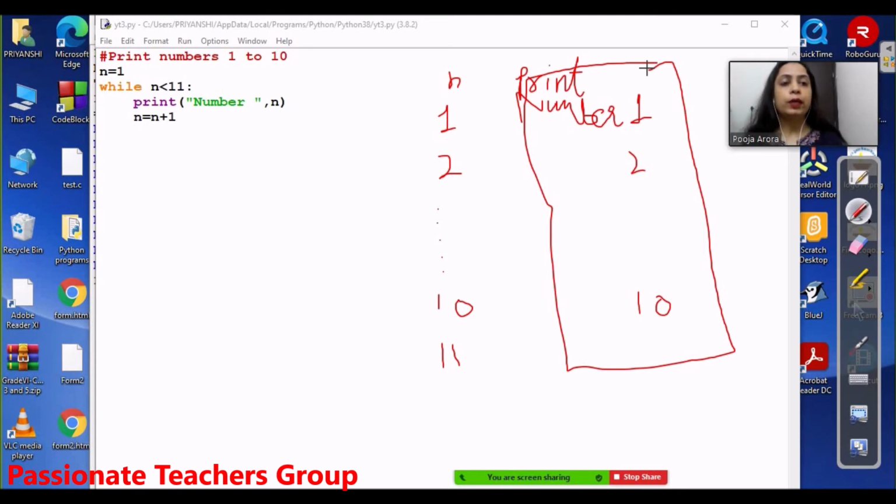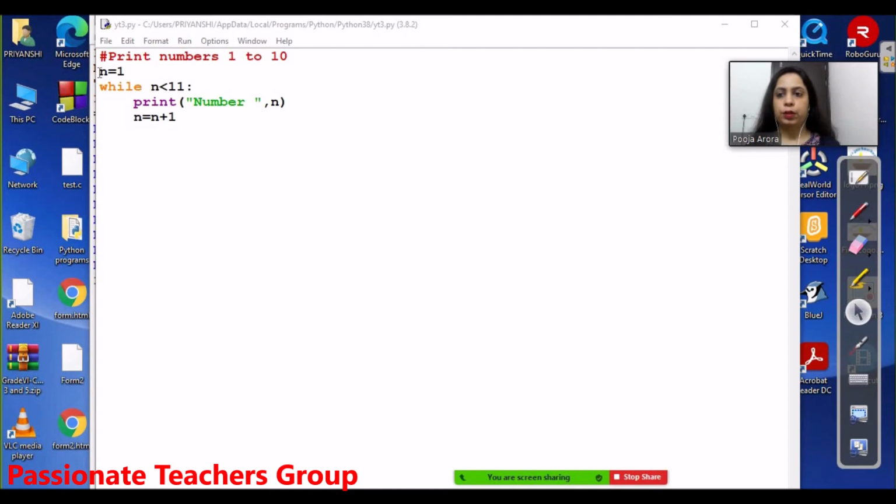Now let us quickly understand the same loop with the for statement. For your better understanding, I am making it a comment and starting with the for loop. As I told you, in Python there is not much difference between the for loop and the while loop, only the way to give the command.